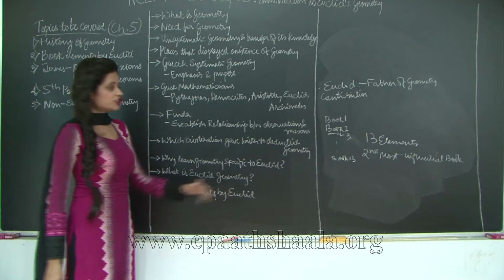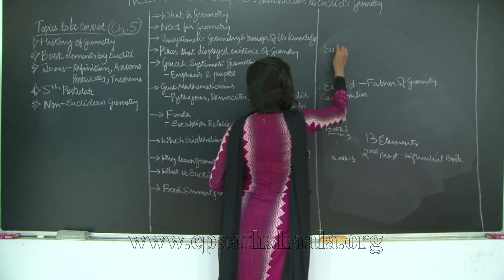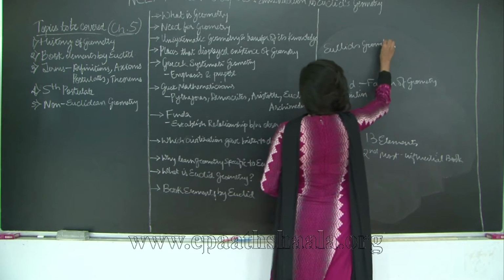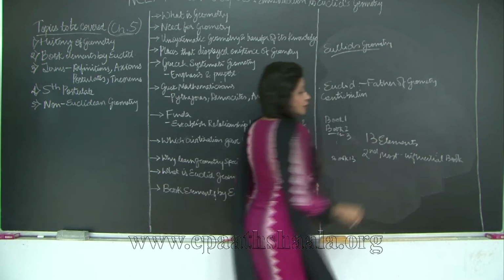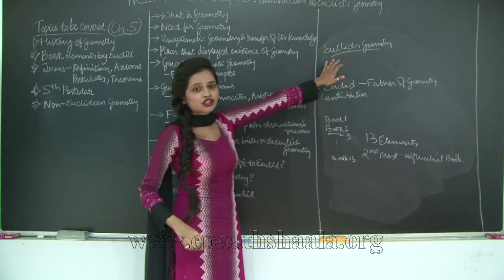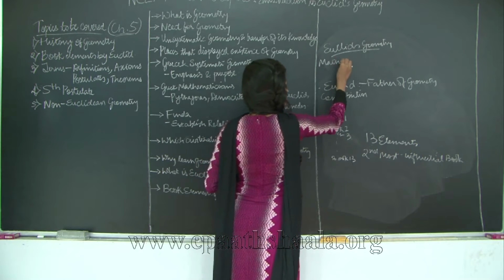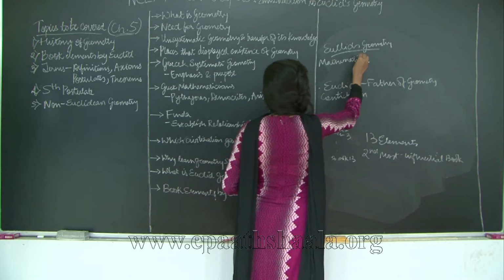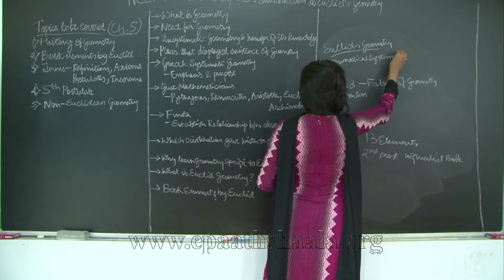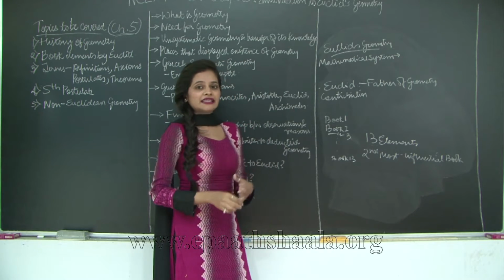So what is Euclid geometry? Let us define Euclid geometry. Now from the starting of our book itself, we are learning about different systems. So Euclid's geometry is nothing but a mathematical system that performs the study of planes and solid figures.